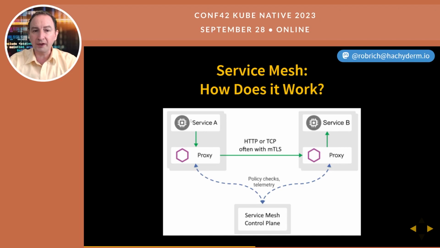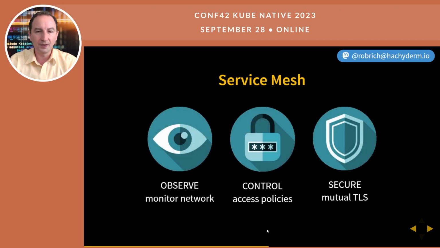We could also replace this with ingress or replace this with egress so that traffic going into or out of our cluster is also mutually TLS and validated with the service mesh. So with a service mesh, we can observe, control, and secure the traffic going through our cluster because we're proxying all the traffic through these Envoy proxies.